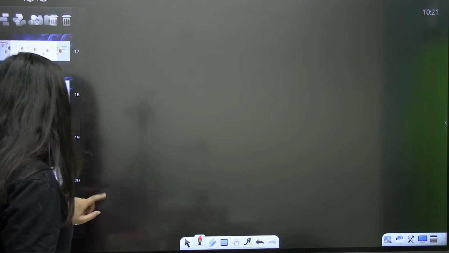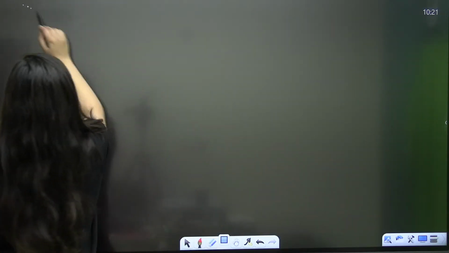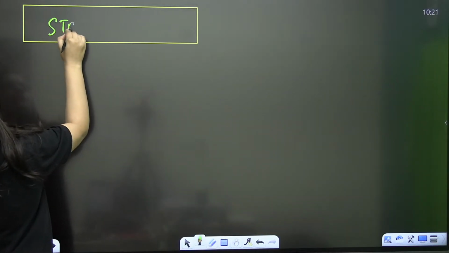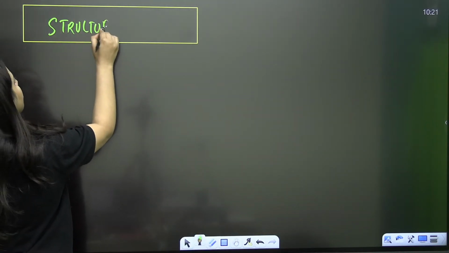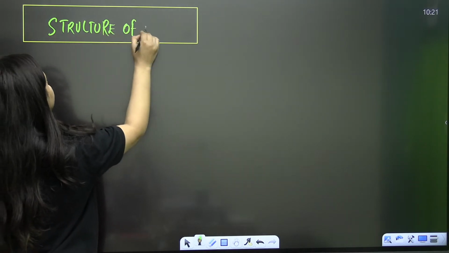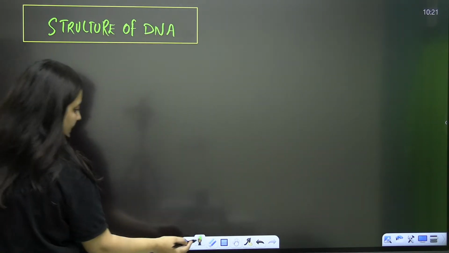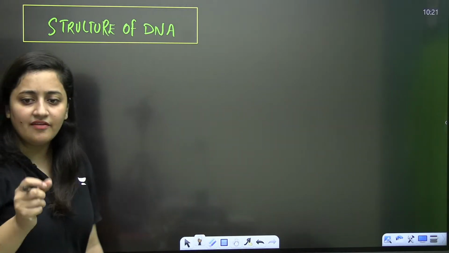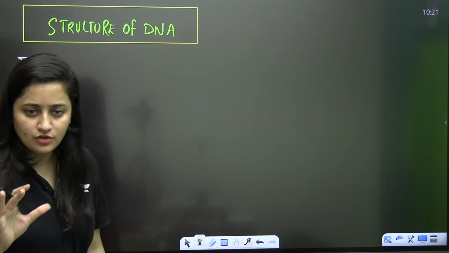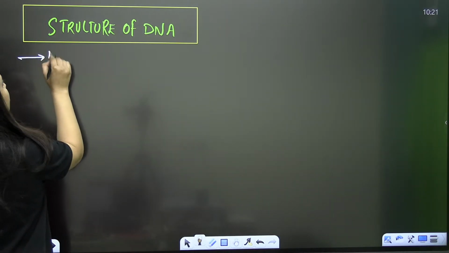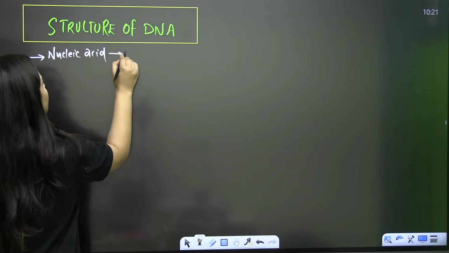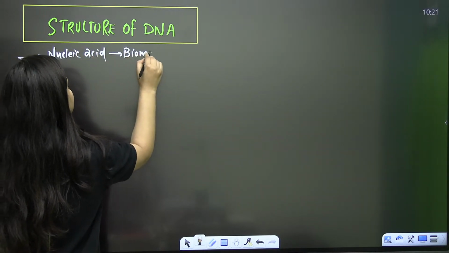Now let's talk about the structure of the DNA. When it comes to the DNA, you know that it is the nucleic acid having high molecular weight. Yes or no? What is DNA? It is a nucleic acid. So it means it is a biomacromolecule, isn't it?